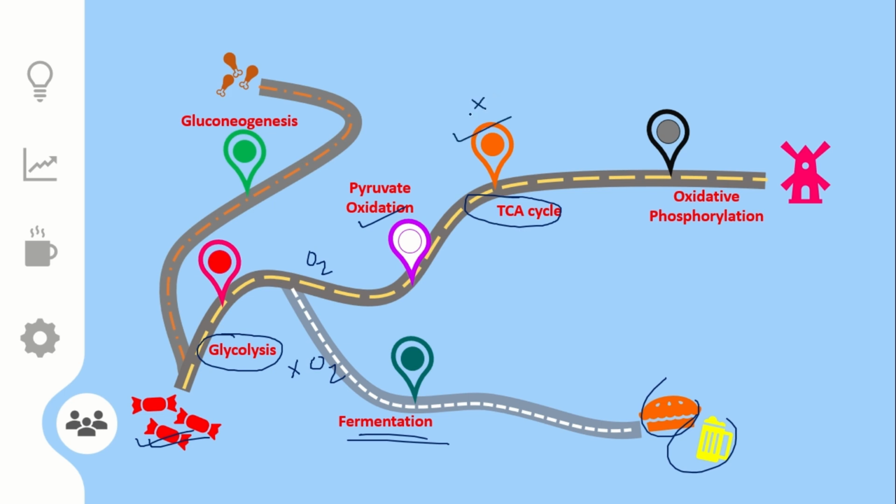This TCA cycle we have covered, and every other successive step has been covered. Gluconeogenesis has already been covered in the channel, and we have also done fermentation. The next phase remaining is oxidative phosphorylation, and this is the ATP powerhouse. The ATP formation is the main goal of this carbohydrate metabolism. So yeah, that is it. I think this presentation makes sense, and okay, thank you.